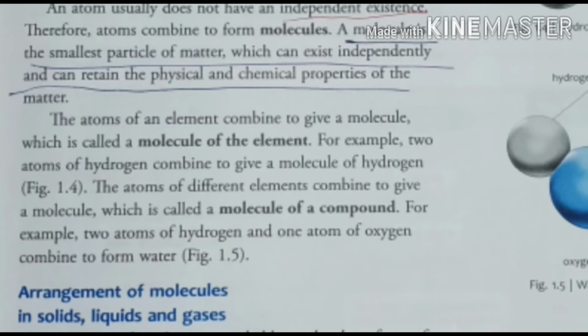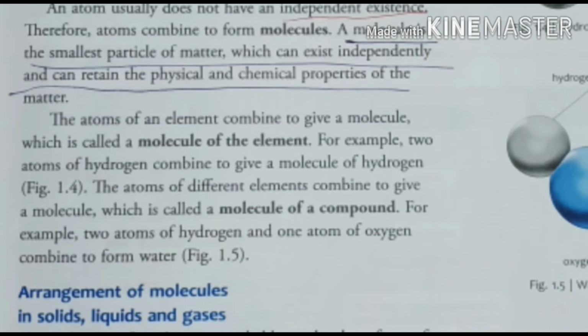So this definition is showing that a single molecule retains its physical and chemical properties. The atoms of an element combined to give a molecule is called a molecule of an element. It means if a molecule is made up of the same kind of atom, then it will be called a molecule of an element.